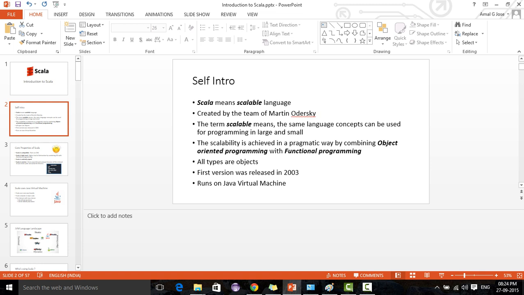So we'll be discussing more details about this programming language after this. This is just an intro of this programming language.